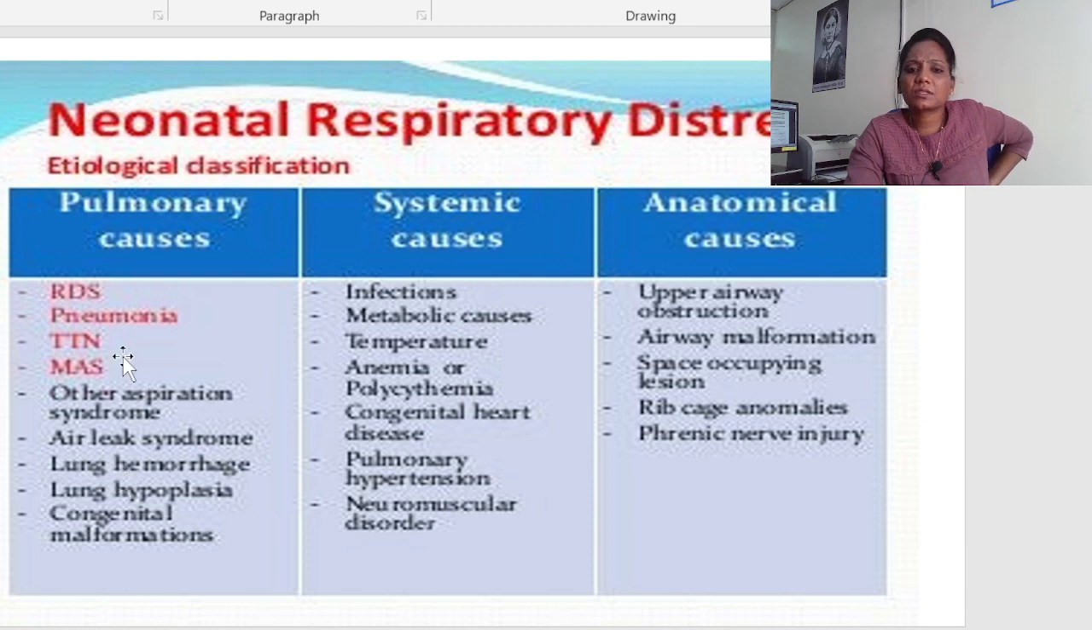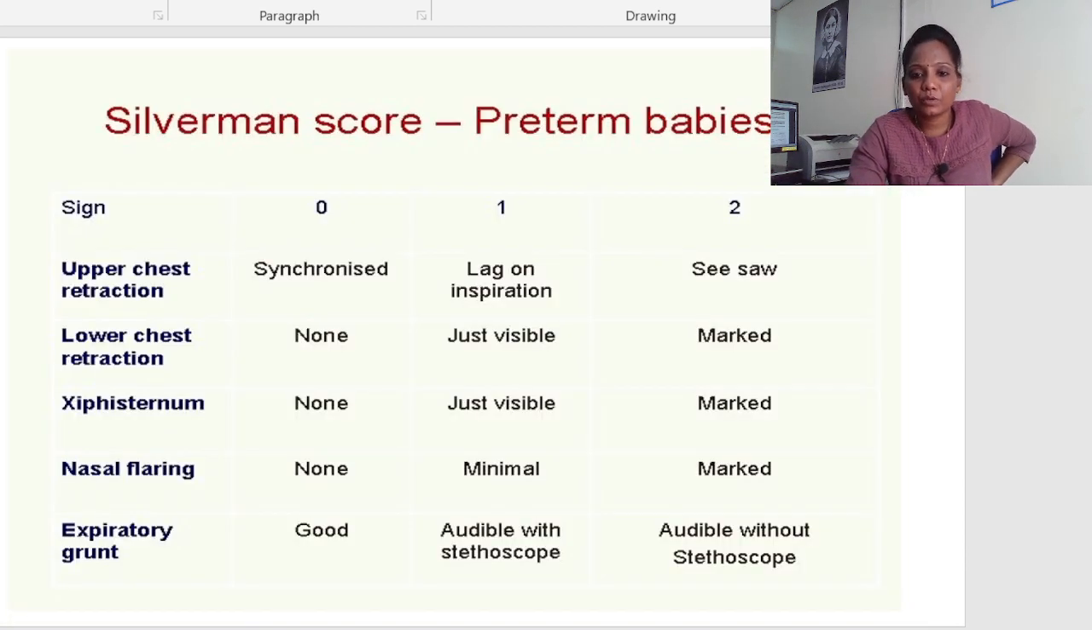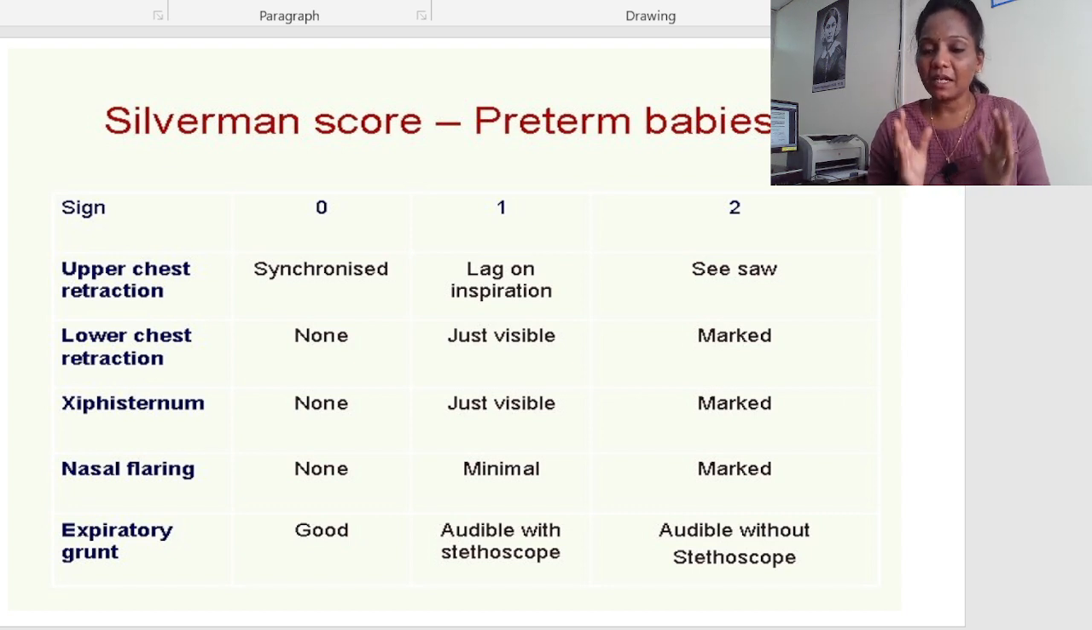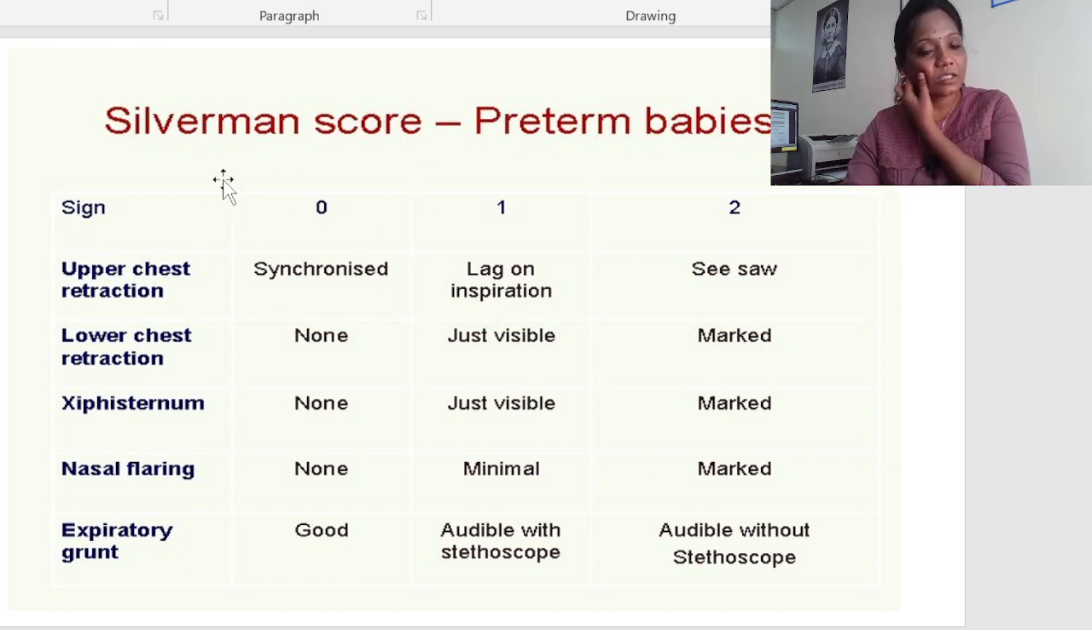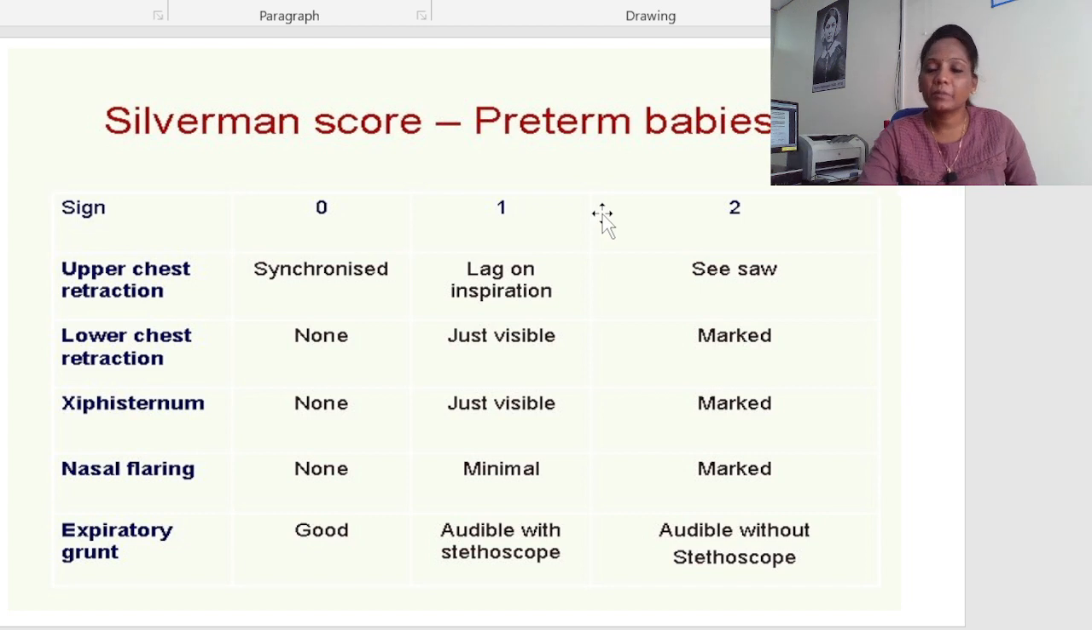The major causes I have already discussed, so I am not going to discuss them here. If you want to assess whether the baby is in mild, moderate or severe distress, you need to use a scale called the Silverman score. This is a repeatedly asked question, a 5-mark question. They will ask RDS or the Silverman score. This scale is used especially in preterm babies.